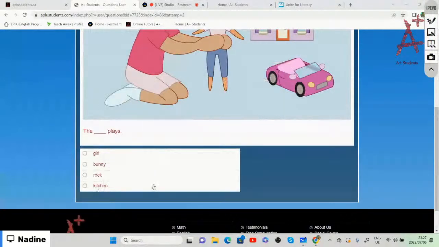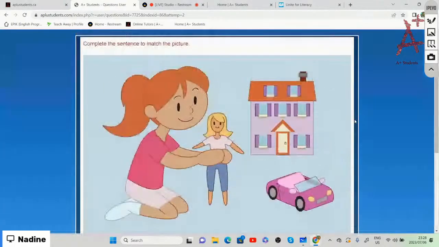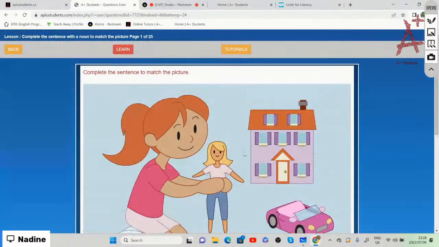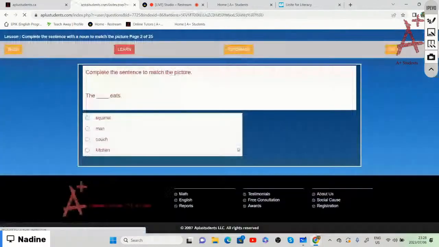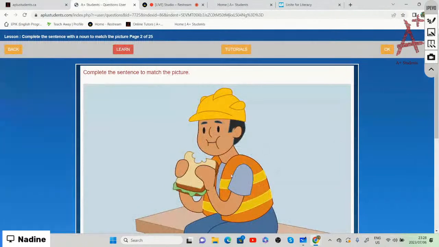We need to say who plays, because in this case it is a noun that names a person. So is it a girl, a bunny, a rock, or a kitchen that plays? All right, so we are going to choose the girl that plays. So the girl plays is correct. If you have that, then well done.